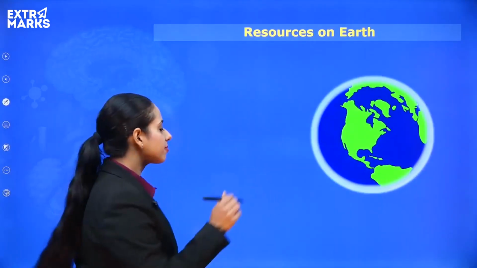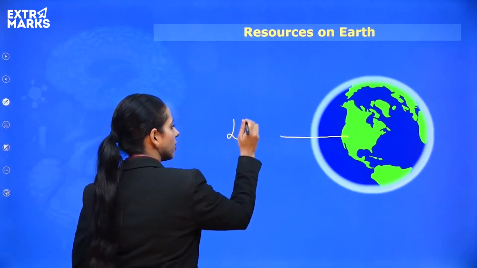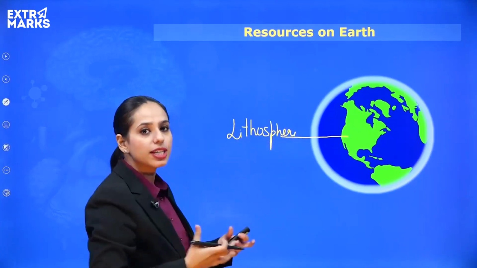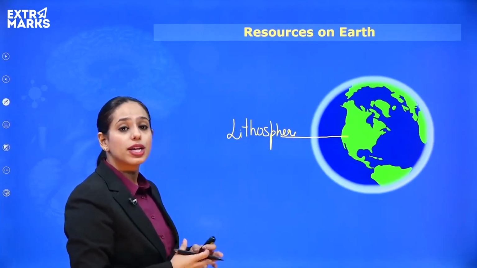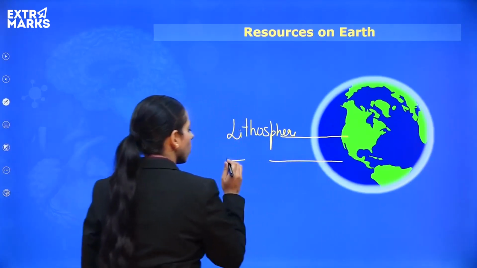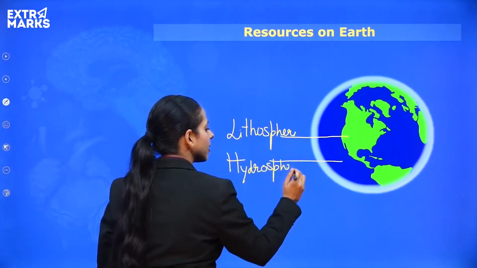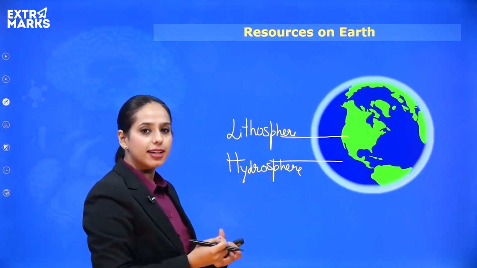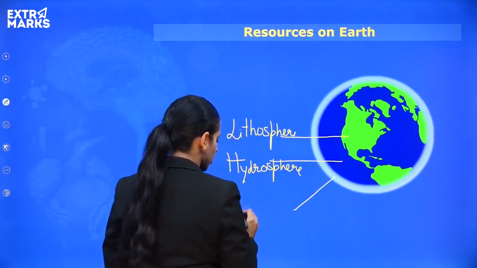So basically, we have this land, okay? The land part is known as lithosphere, right? The word lithos comes from stone, and that is why the sphere which deals with the land is known as the lithosphere, okay? The sphere of the land. Then the water sphere is your hydrosphere, or the sphere of the water, right? And this light blanket, a very thin layer like a blanket present around the earth, is known as the atmosphere, okay? So that is your atmosphere.